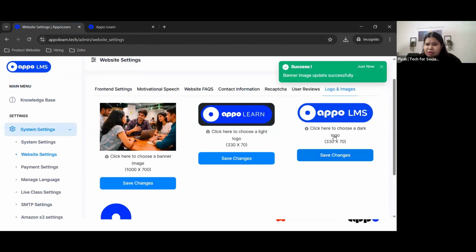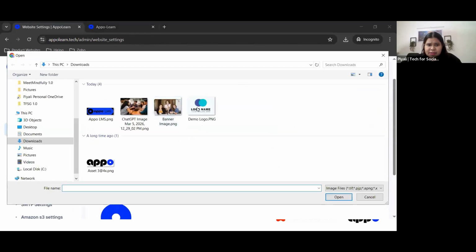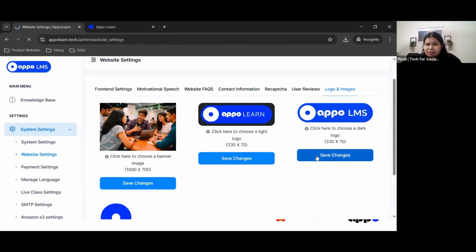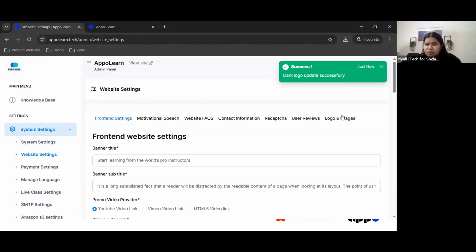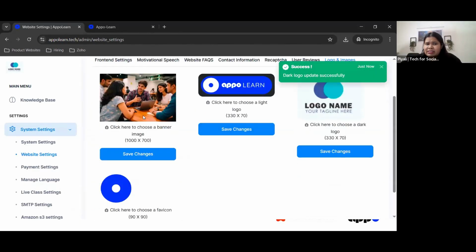here that the Appo LMS. Okay, let me change the Appo LMS as well. This logo, and I'll save this as well. Then I'll go back to logo and images. So the logo has changed, the image has changed.